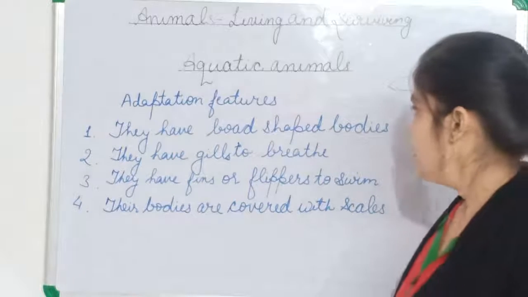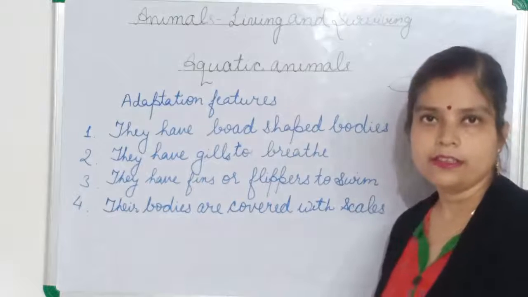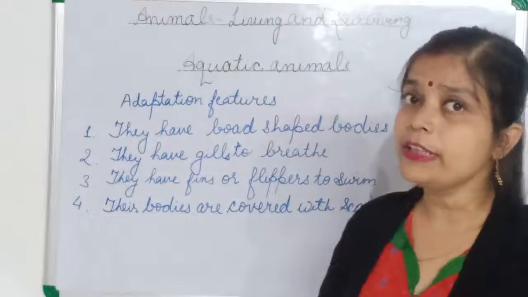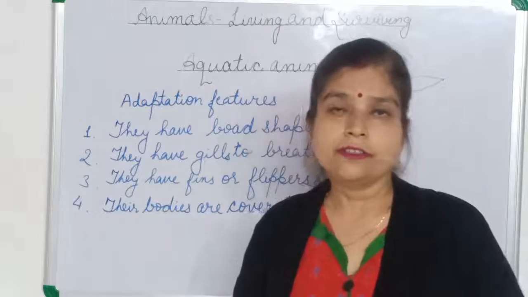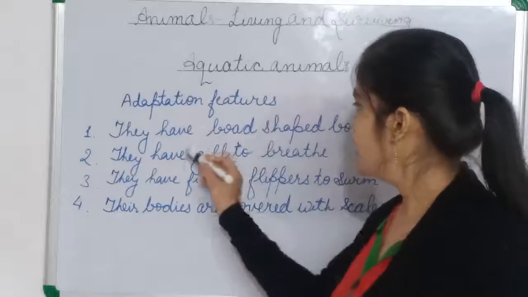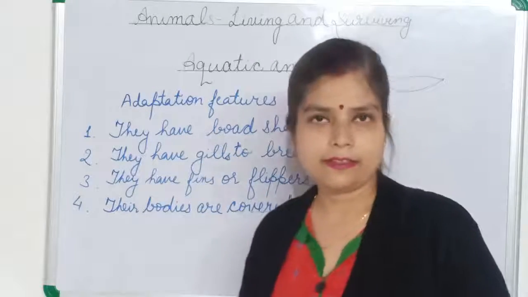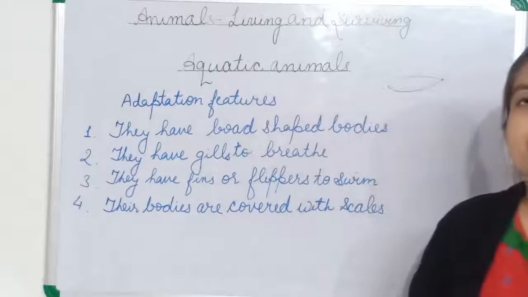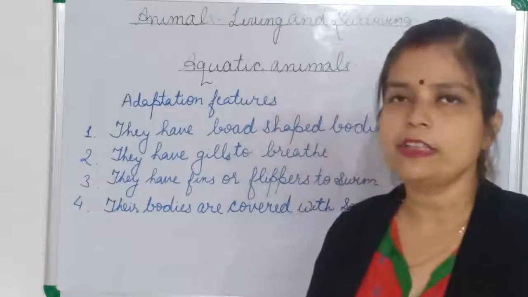Second feature, they have gills to breathe. They have to breathe the oxygen which is mixed in the water. So for this they have special organs known as gills. With the help of gills only they breathe. But the mammals, like whale and dolphin, do not have gills.